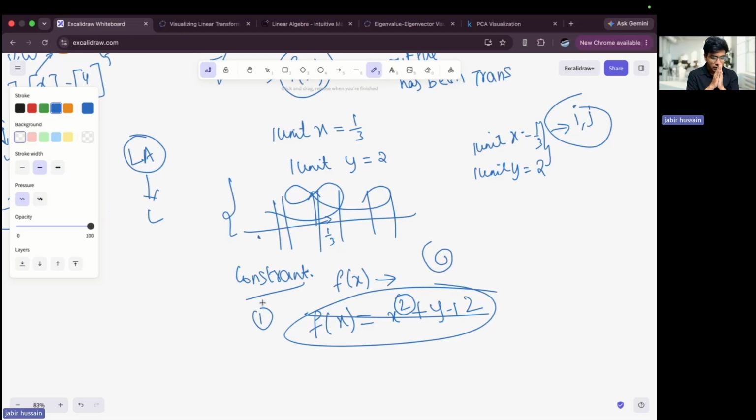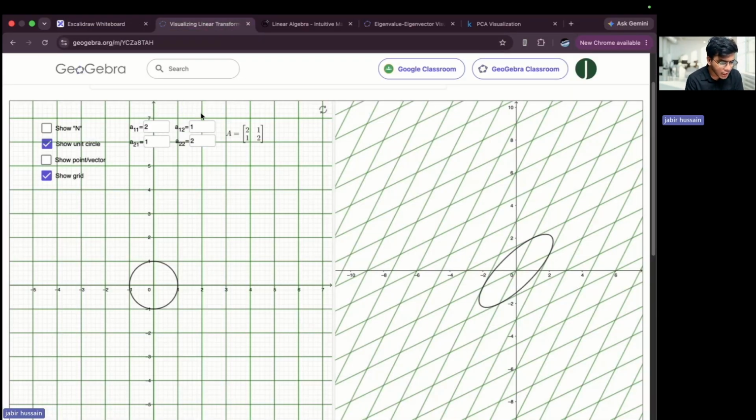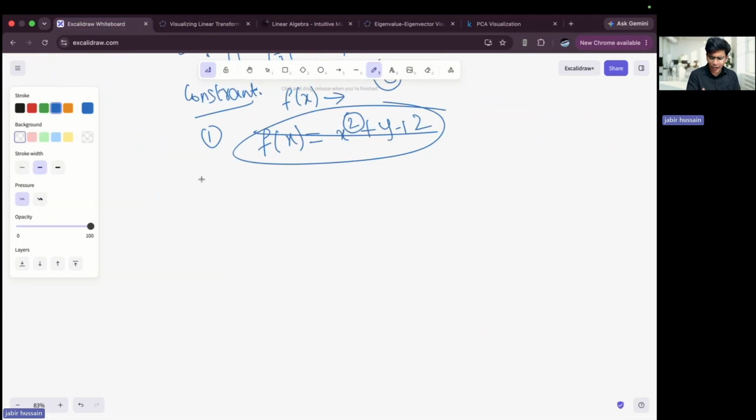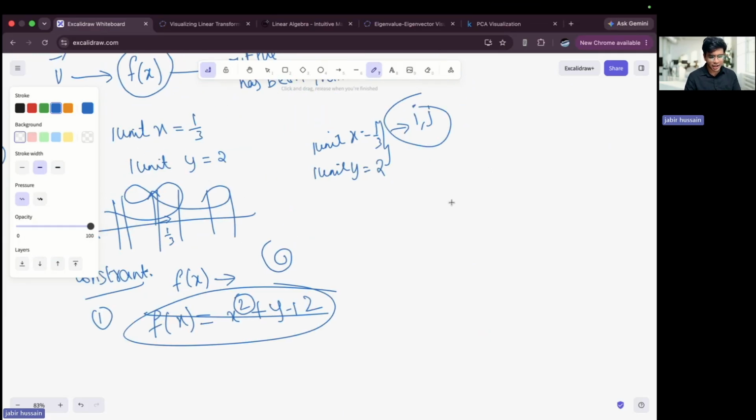But let me show you one example here. So here you can see I have some space, and this is my standard space, and this is my stretched space. Now you might ask, Jabir, how are you calculating it? Just imagine that here I have described a function. I'm writing the function here. Just imagine that I want f of x to be, wait, this is a two-dimensional vector, so here I will have x comma y. If it is one dimension, I will have x. If it is two dimensions, I will have x comma y.